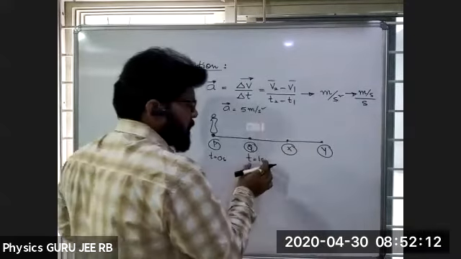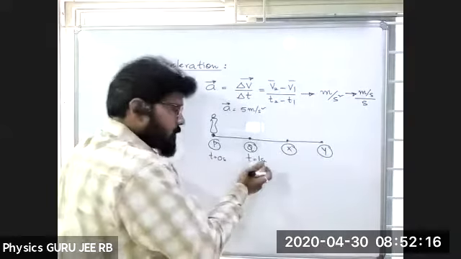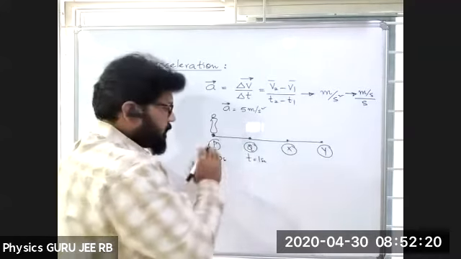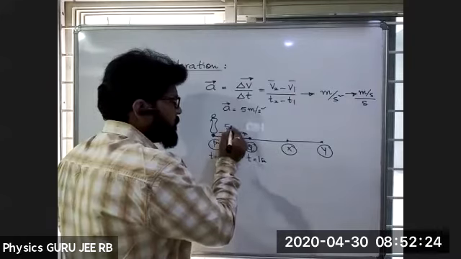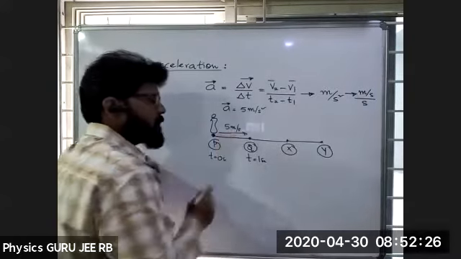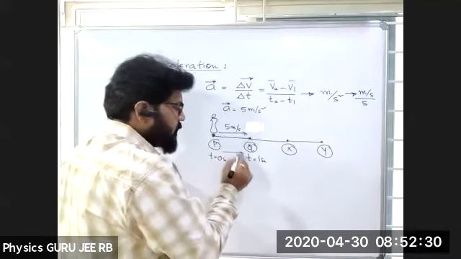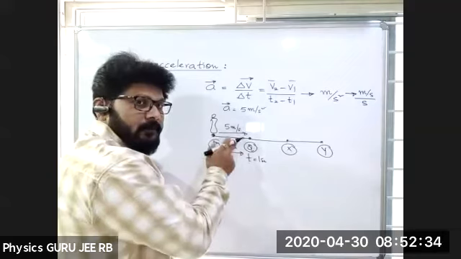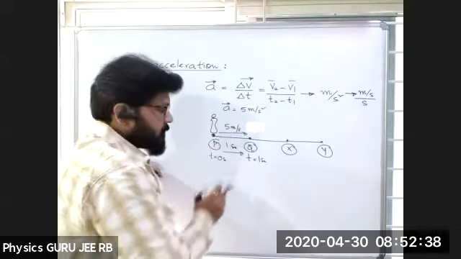So next, that is T2, 1 second. T2 minus T1 is equal to 1 second. He is moving a distance of 5 meters, which means the velocity of this person is 5 meters per second in 1 second.